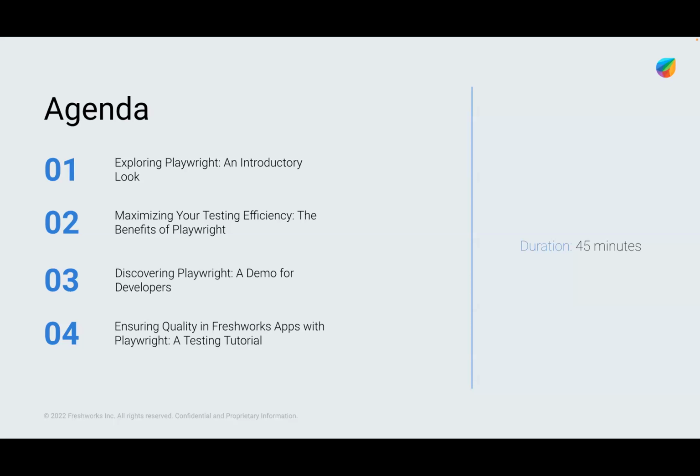With that, I will go into the agenda. The agenda would be exploring Playwright and giving you a basic introduction of what Playwright is, what features are available in Playwright, and why we need to use Playwright for testing the Freshworks app. Next would be the benefits of Playwright: what are the maximum benefits we can achieve by using Playwright, which can increase our efficiency as well as deliver our apps in a quality and fast manner.